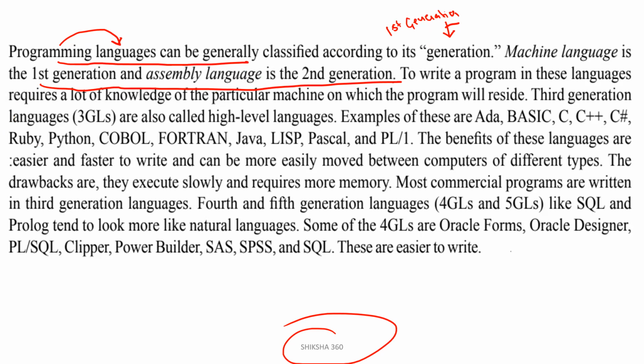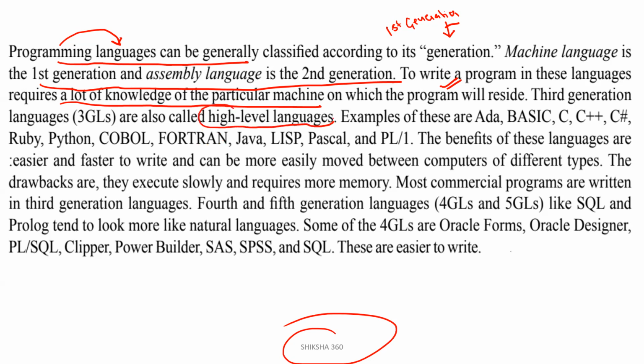Machine language is the first generation language, and assembly language is the second generation language. So to write a program in these languages, you will require a lot of knowledge of the particular machine on which the program will reside. Clear? Next, third generation languages are also called the high level languages.